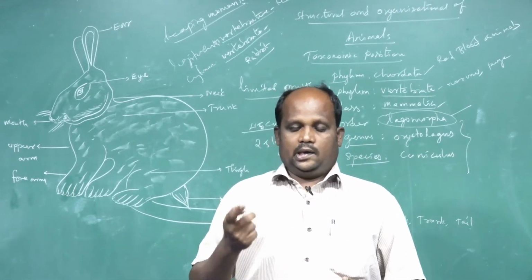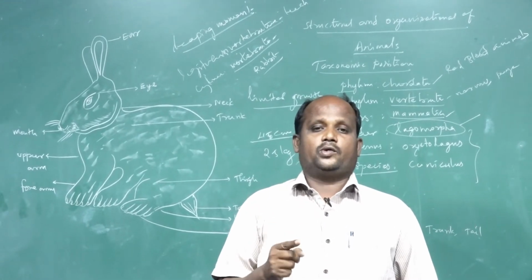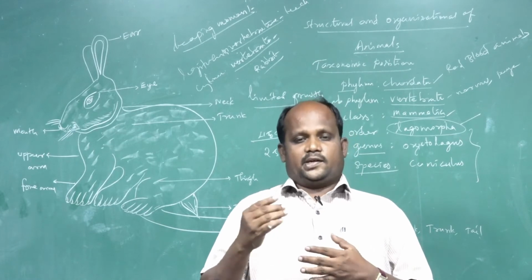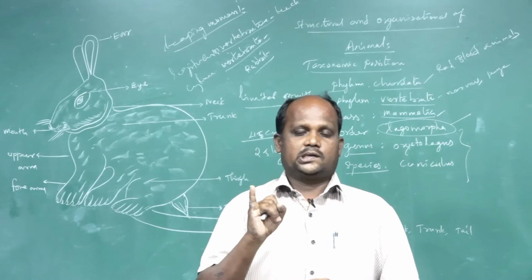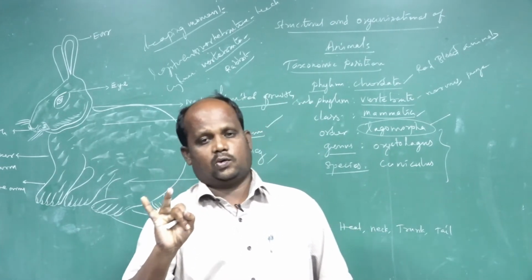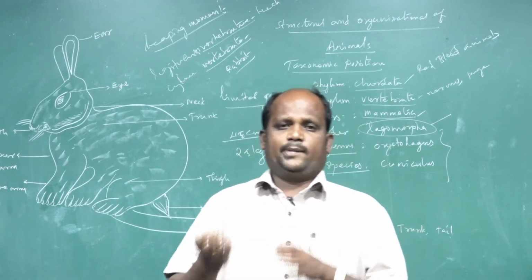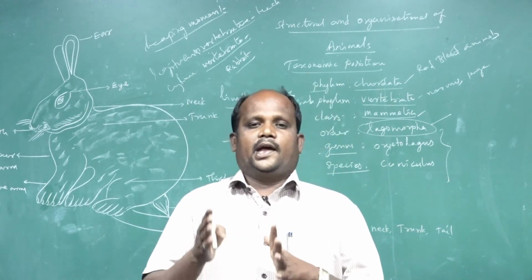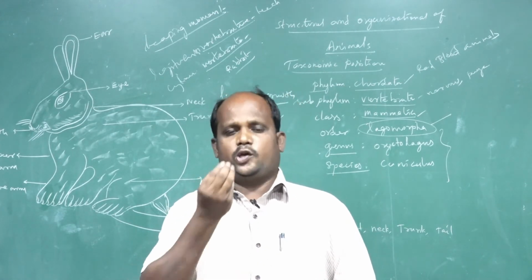Second one is it is one type of herbivorous. What is the meaning of herbivorous? According to food habit, the animals are classified into three categories. One is herbivorous, second is carnivorous, third is omnivorous. Herbivorous means the animals only feed on plants and plant products for nutrients.